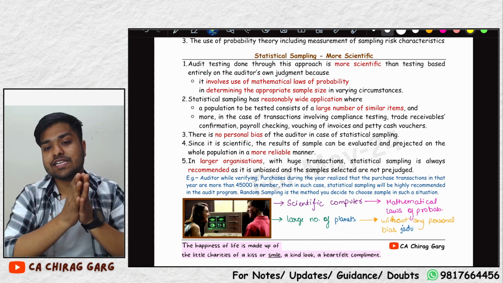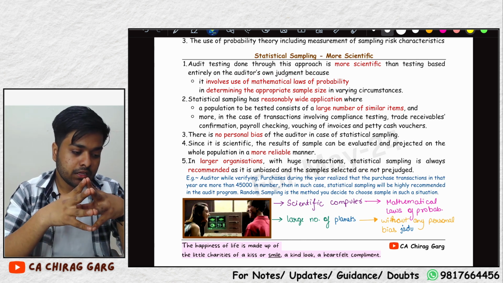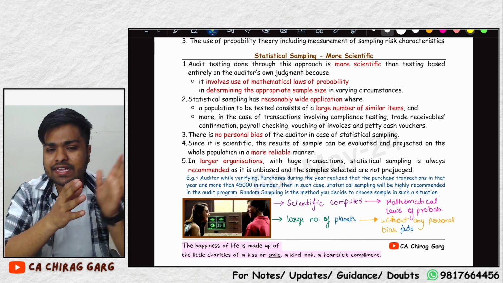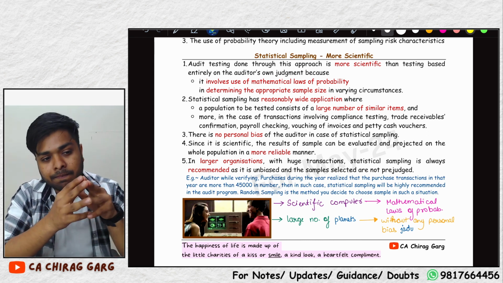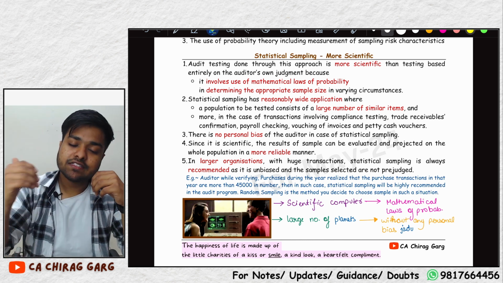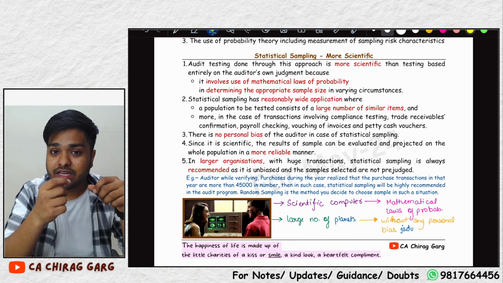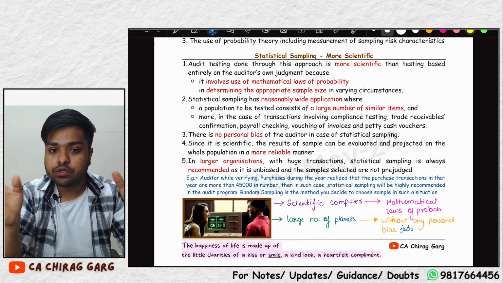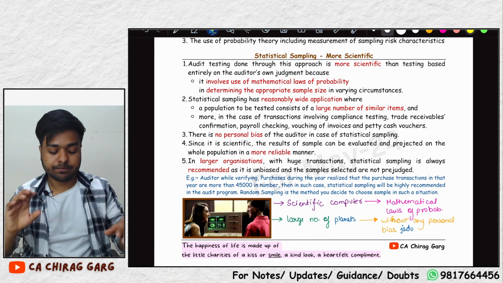What is statistical sampling? As the technology has evolved, we have read in our class 11th and 12th in statistics, mean, median, mode. So as the technology has evolved, the number of transactions has increased drastically. Today in HDFC Bank, the number of transactions are so much more that an auditor cannot take a large enough sample.